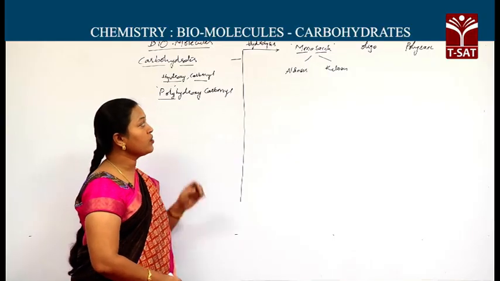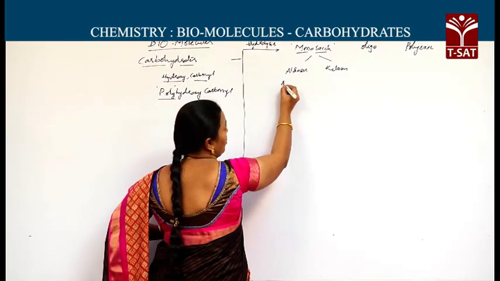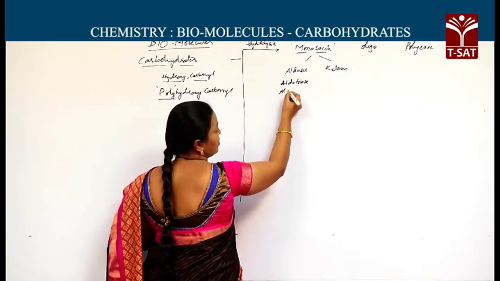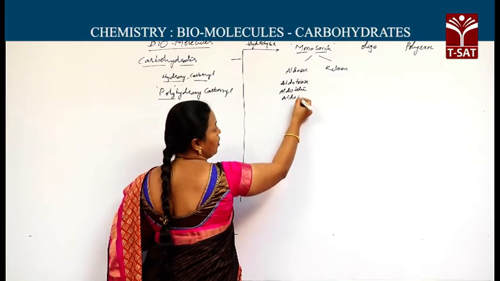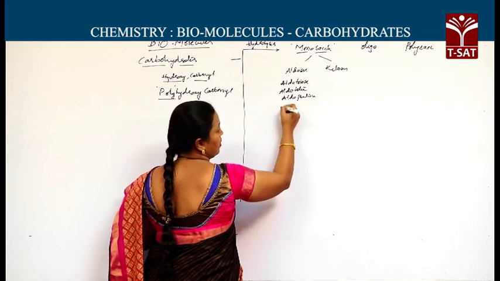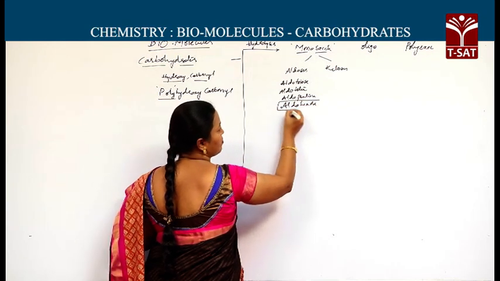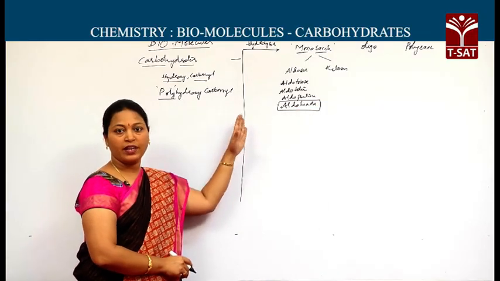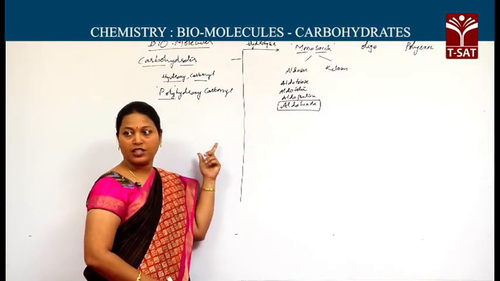In turn, based on the number of carbon atoms, these aldoses are aldotriose, aldotetrose, aldopentose and aldohexose. Here our main topic comes, glucose, which comes under aldohexose. Glucose is nothing but aldohexose. It contains 6 carbon atoms and aldehyde as the principal functional group.